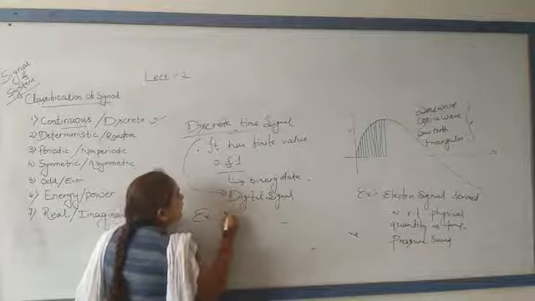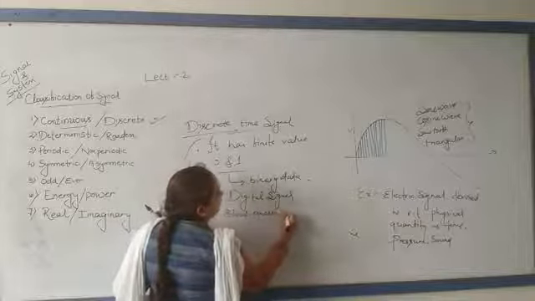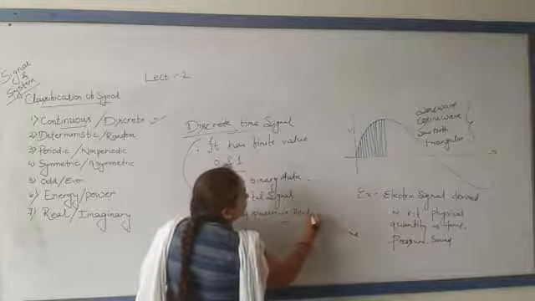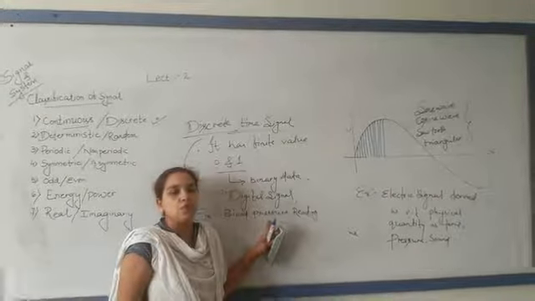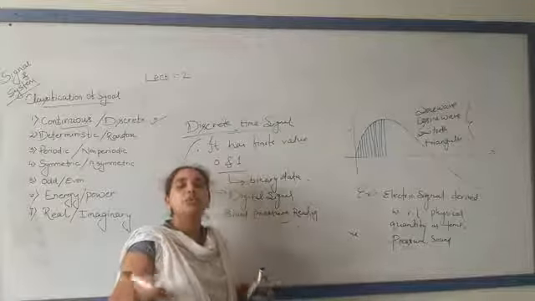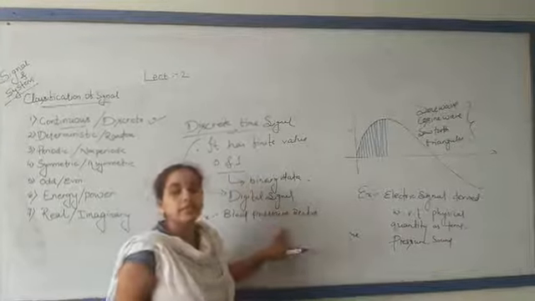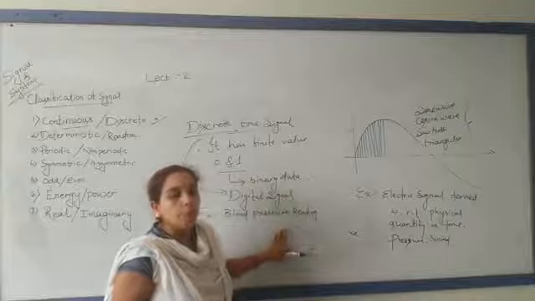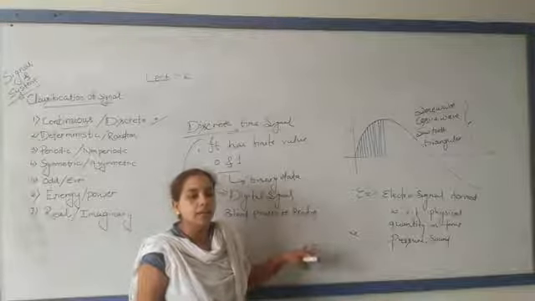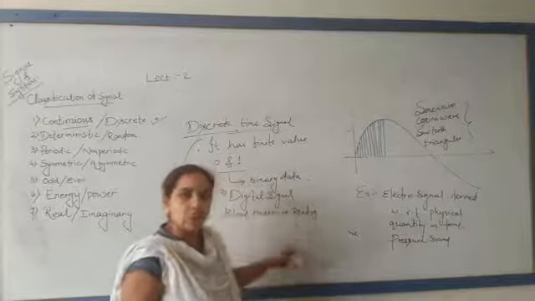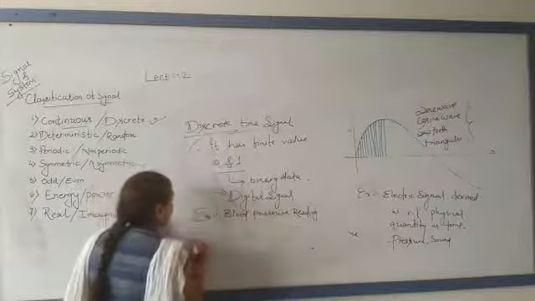Example: the blood pressure reading. With respect to time, it will change. Every hour, second hour, third hour, if you take the reading, the blood pressure reading will change. This discrete time signal we can draw like this.